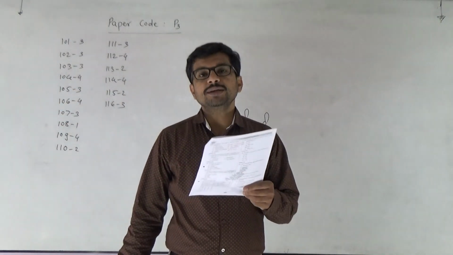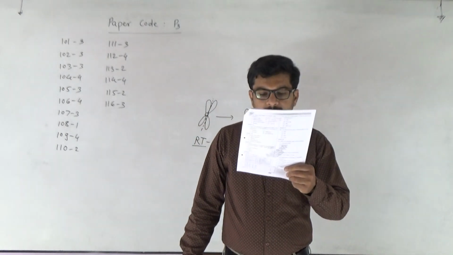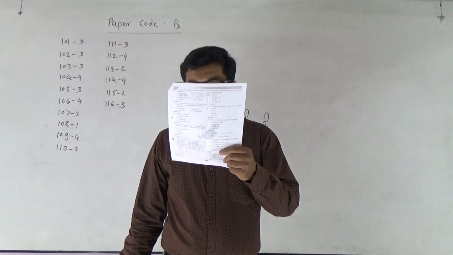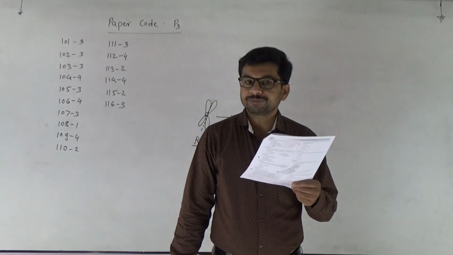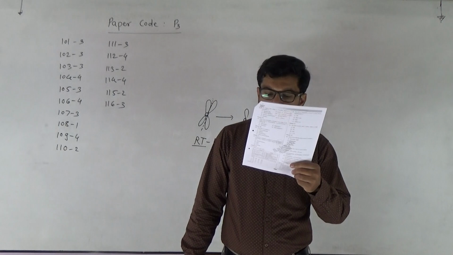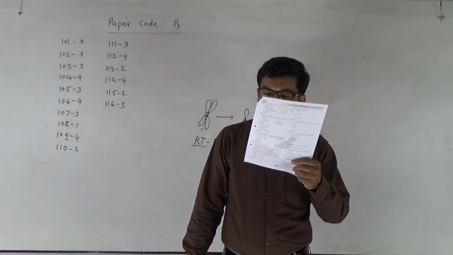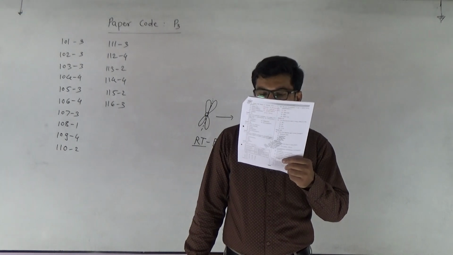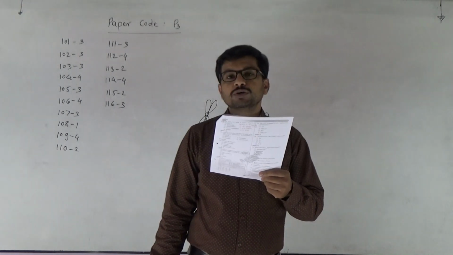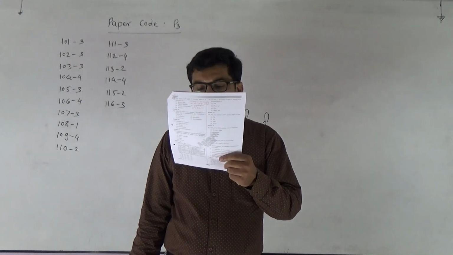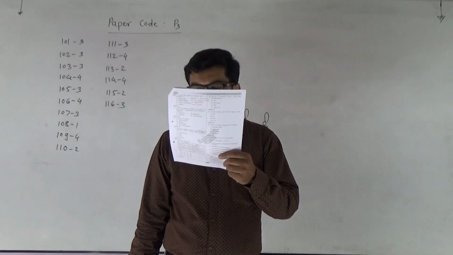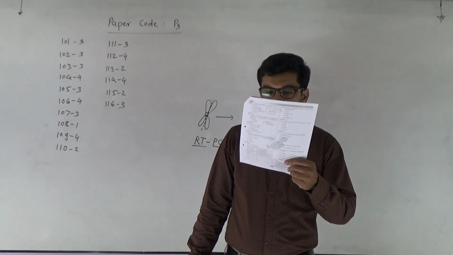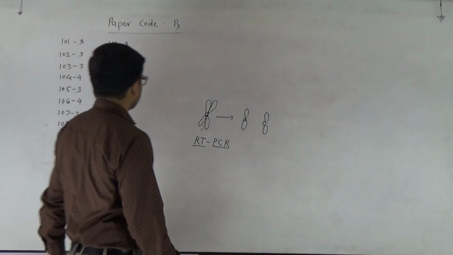Then once again a match the pair question is there. Cristae matches with infoldings in mitochondria. Thylakoids match with the flattened membranous sacs in stroma of the plastid. Centromere matches with the primary constriction in chromosome. And cisternae match with the disc-shaped sacs in the Golgi apparatus. So the answer to 117 is fourth one.